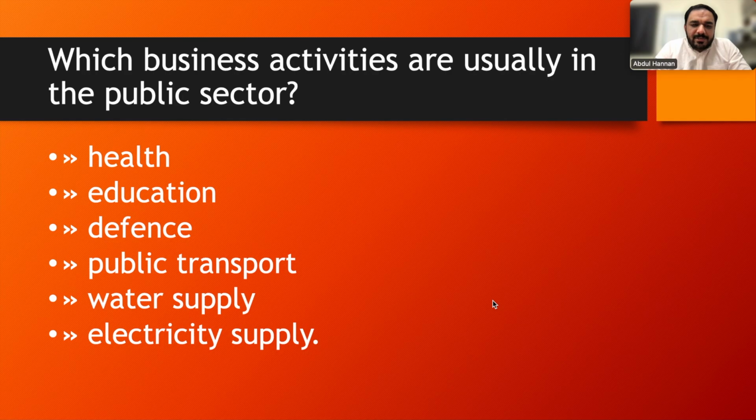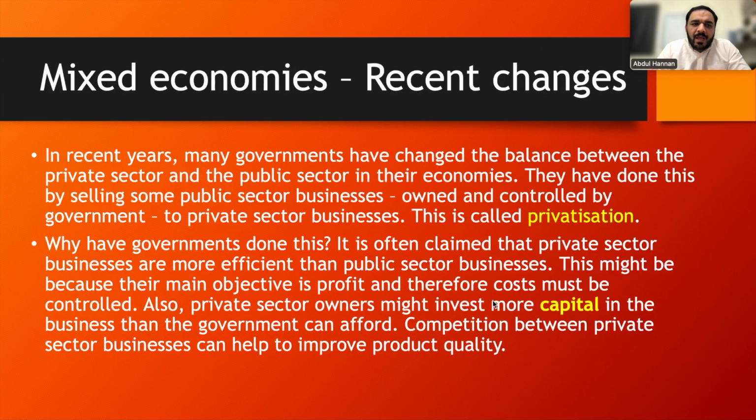They try to provide education facilities to all of the people. Defense forces, public transport, water supply, electricity supply, all of these business activities are under the control of the public sector.